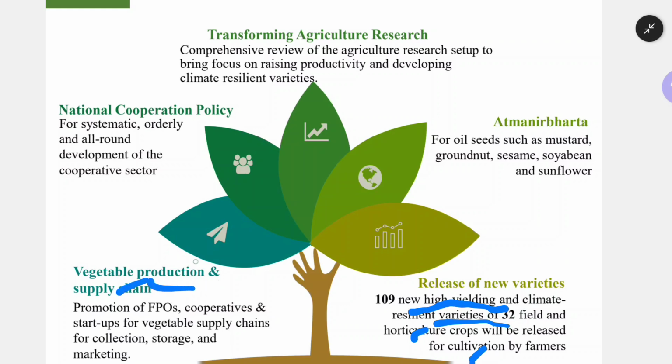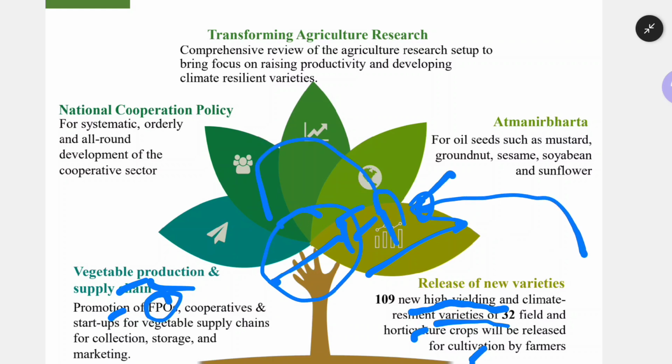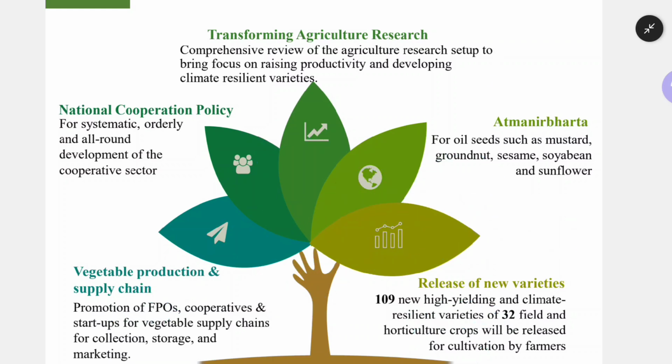Vegetable production and supply chain, if you see, promotion of farmer producer organizations. A farmer producer organization is nothing but farmers coming together and becoming part of an organization, and whatever they produce, this institution will go and sell in the market at very good prices. They will label it, brand it, find new marketing channels and try to give very profitable prices to the farmers. Those kinds of organizations are called farmer producer organizations.